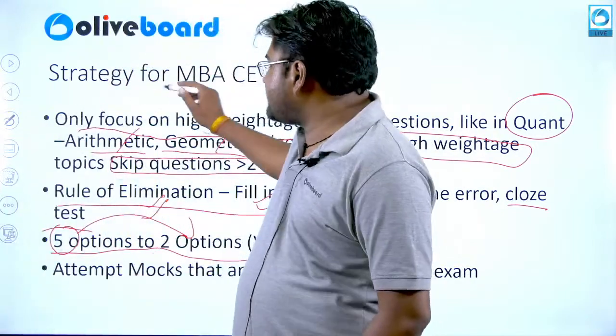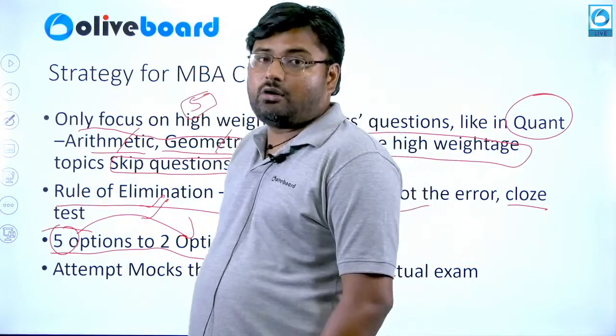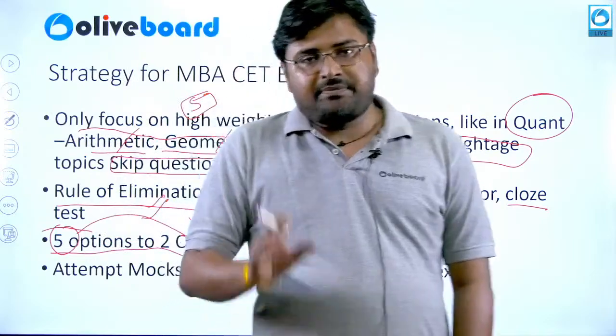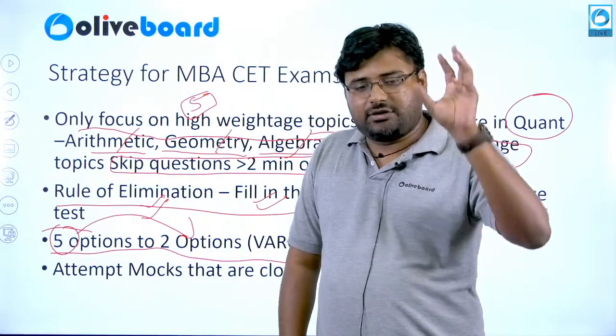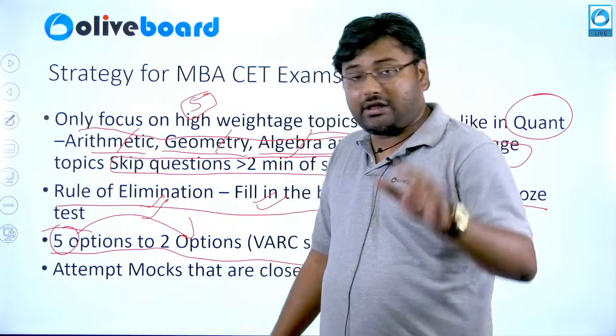If you're going to test all the 5 options, then you're going to waste close to 1 or 1.5 minutes per question, which is going to cost you your percentile. So it's better that you eliminate 3 options, bring the question down to 2 options, and thereafter start attempting the VARC section questions.